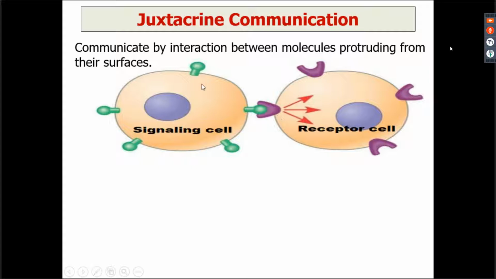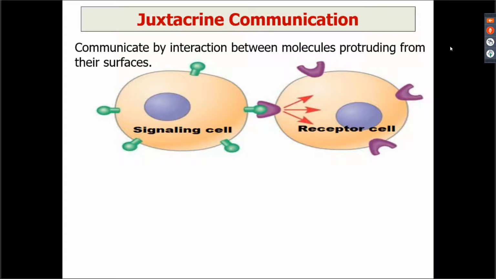It has a receptor for this particular chemical messenger. So this chemical messenger binds to the receptor present on the adjoining cell. So there is a cell to cell contact wherein the chemical messenger and the receptor of adjoining cells are in contact to one another.